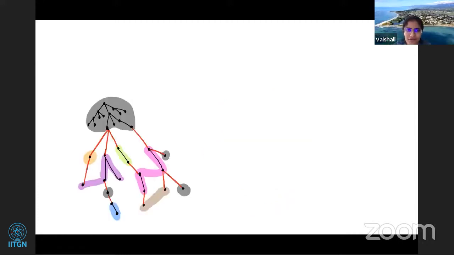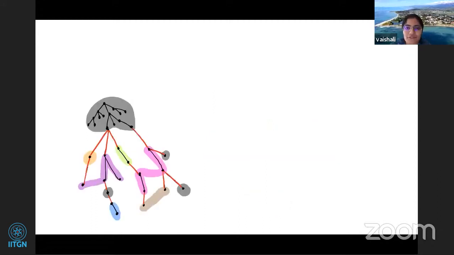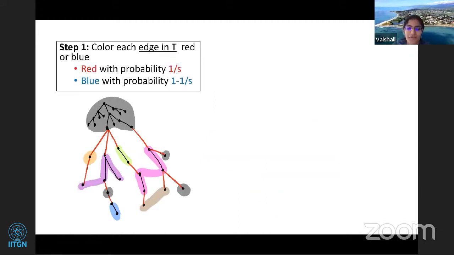Okay. So now let's move on. Now we'll be using this to color again. But now we'll need to color in time s to the k. We can't afford k to the s time, right? So now let's see how we'll be doing the coloring. It'll be a two-step coloring. The first step will be the following.